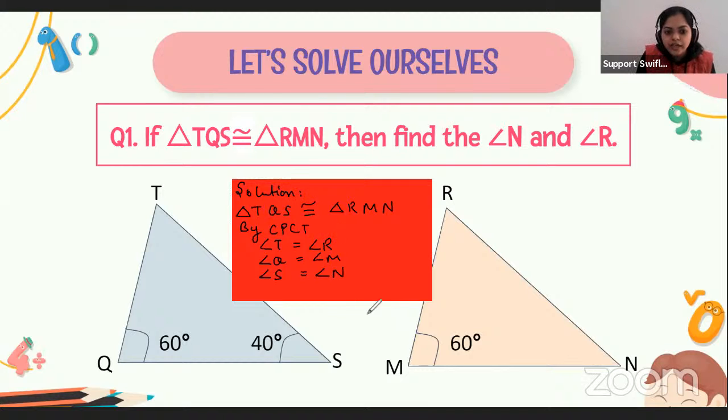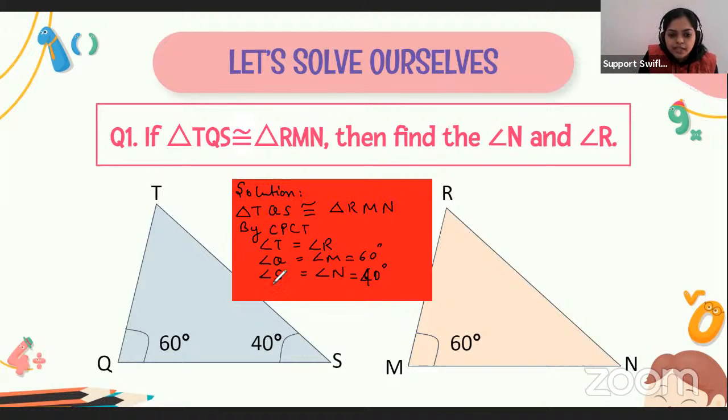Here it is given that angle Q is equal to angle M and the value is given as 60 degree. And angle S is equal to angle N, again given, equal to 40 degree. Okay. So we are left with one more angle, that is angle T and angle R.